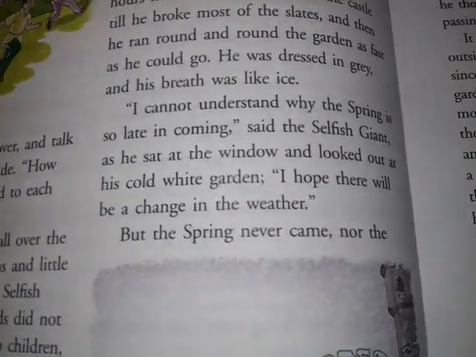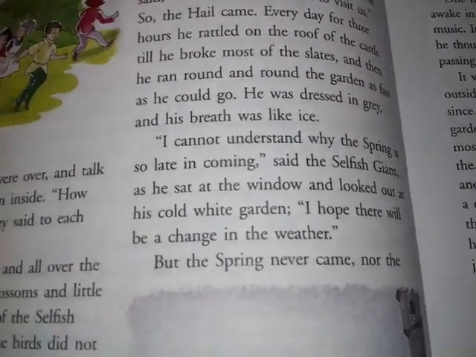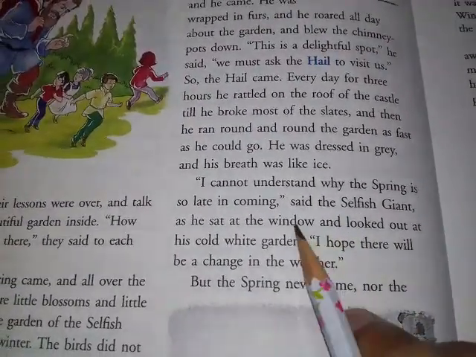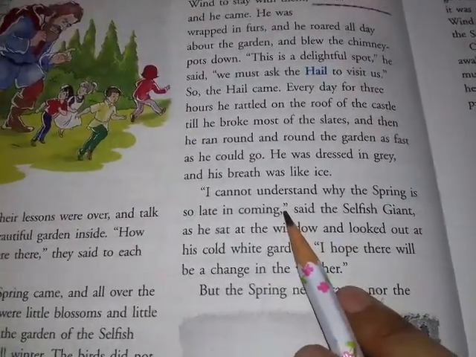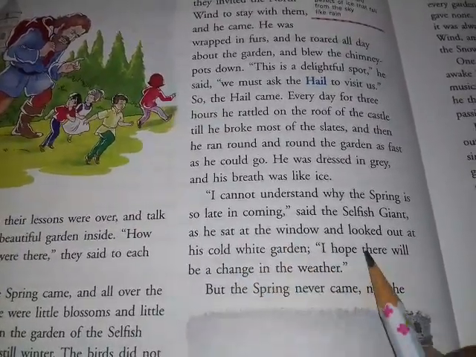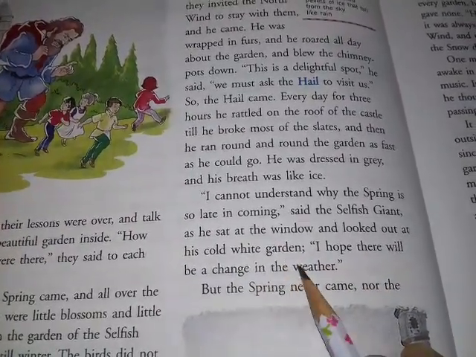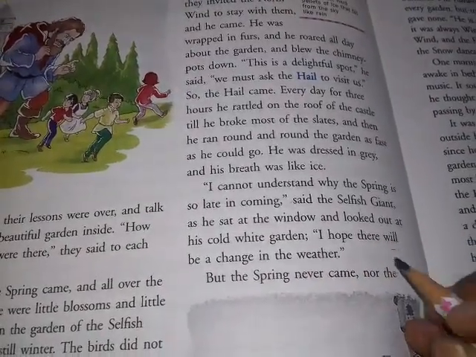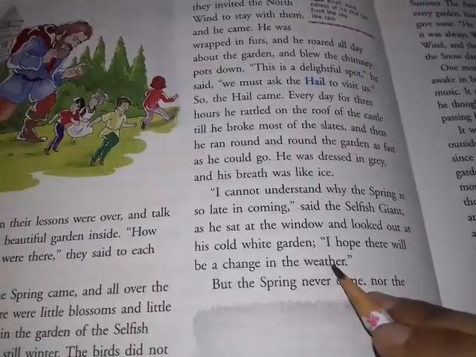"I cannot understand why the spring is so late in coming," said the selfish giant. So what does the giant say? He said that he cannot understand why the spring is not coming. And he sat at the window and he looked out at his cold white garden. What did the sad giant say now? That I hope there will be a change in the weather.